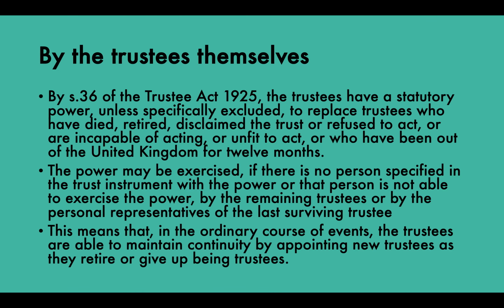Okay, so under the Trustee Act, trustees can replace other trustees who have done all these things. Like they've either died, they've retired, they're incapable of acting, refused to act, they're out of the UK for 12 months, etc.